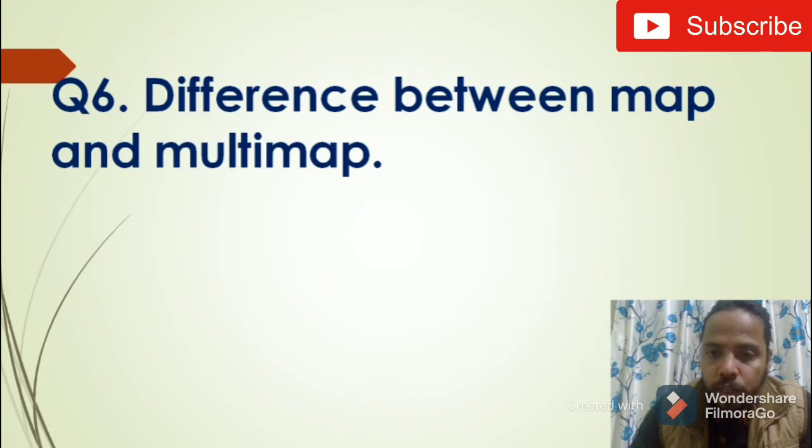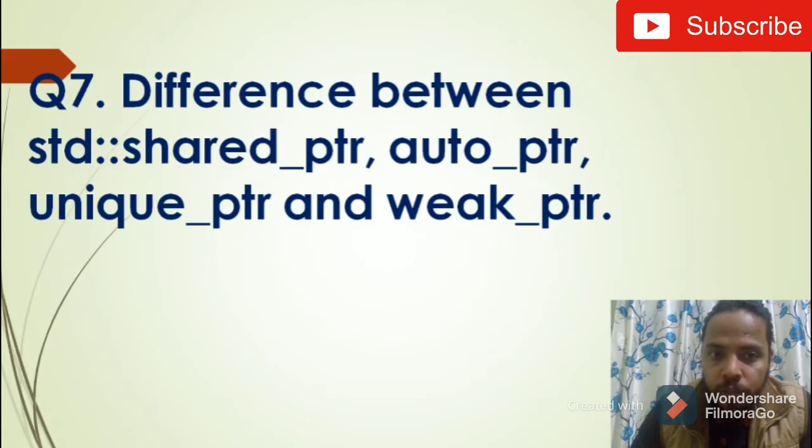The sixth question is a simple one, but yes, it can be asked. It is the difference between map and multimap. In a map you have unique keys with a value, but in a multimap you could have duplicate keys. A map cannot contain duplicate keys. Both are associative containers in the C++11 STL. So let's move to another question.